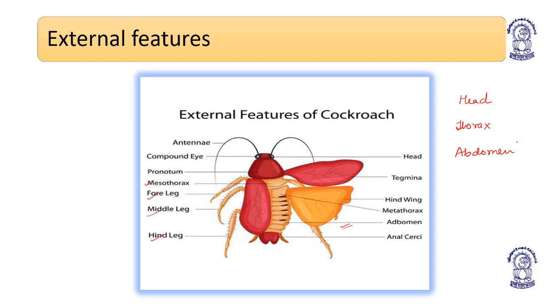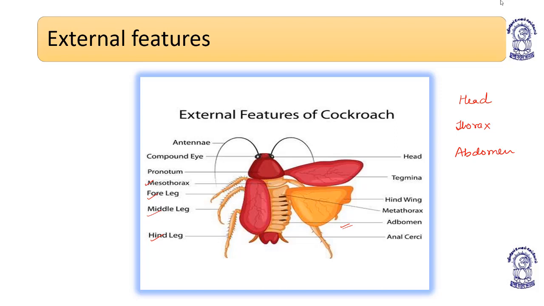Now, the head, thorax, and abdomen consist of different segments, and these segments are fused in the cockroach, rather than in the earthworm, where you learned about metameric segmentation. So head and thorax in the cockroach and some other insects form a joint region known as the cephalothorax. So head, thorax, and abdomen can be distinctly separated in the cockroach. Understood? Is that clear?